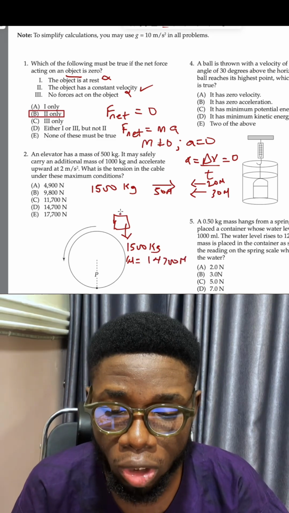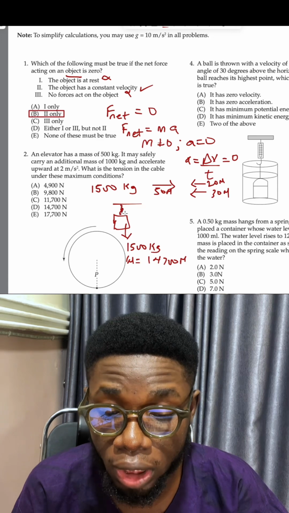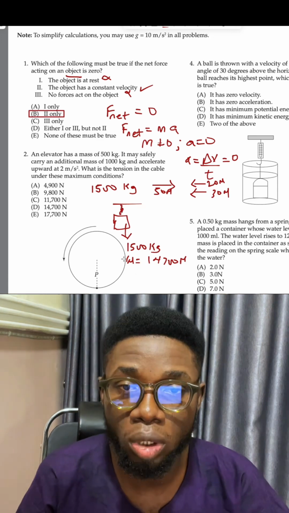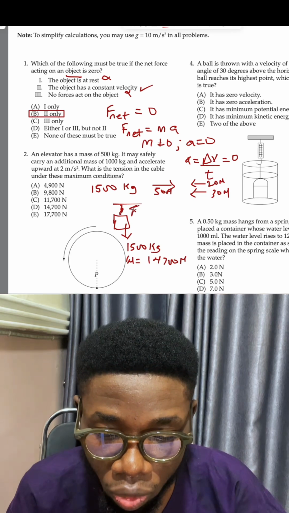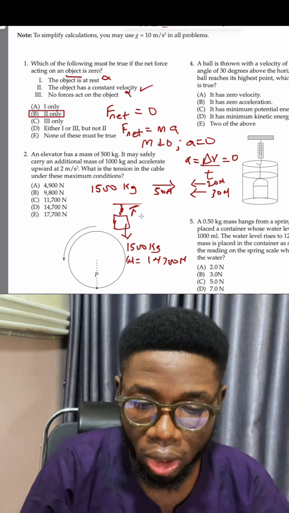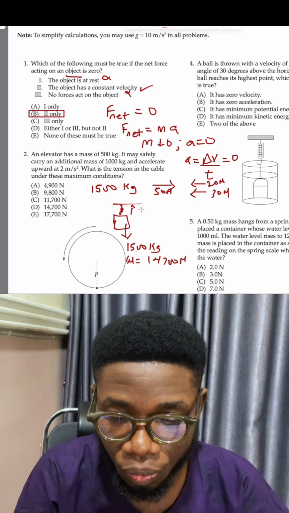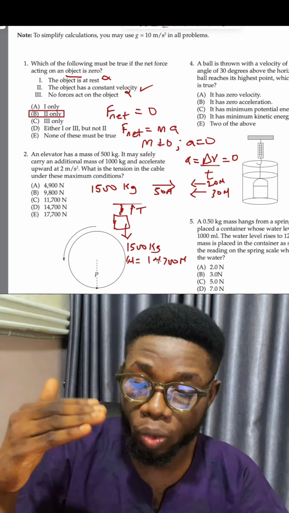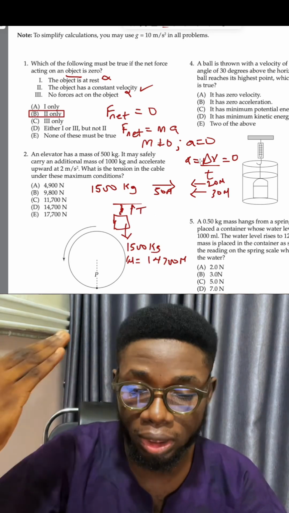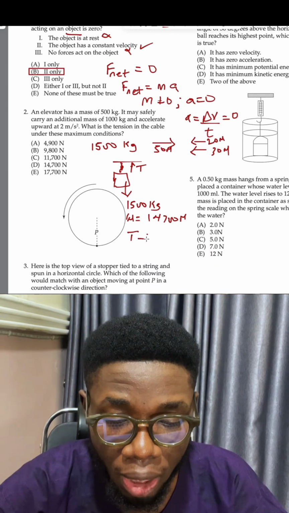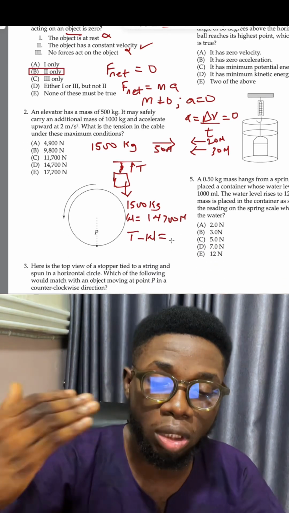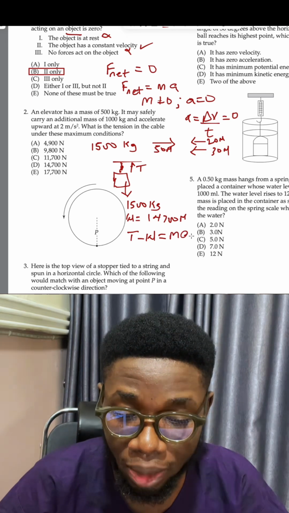So the weight, which is acting downward, is 14,700 newtons. Because the elevator is attached to a cable, as the weight acts downward, a tension is generated in the cable, and the tension acts upward. So now we have two forces in this system: the weight acting downward and the tension acting upward. The net force is T minus weight, which equals mass times acceleration.